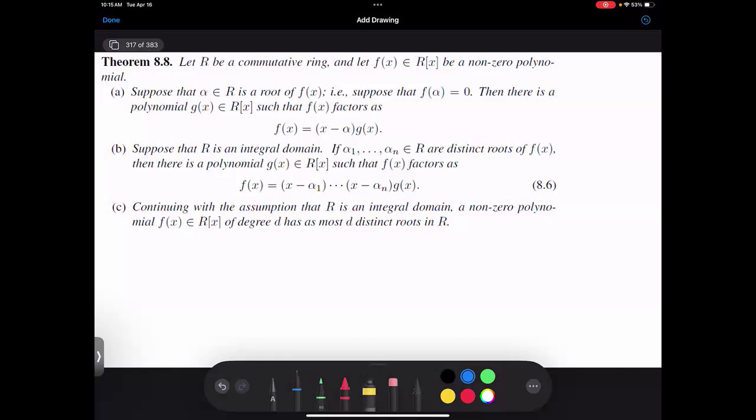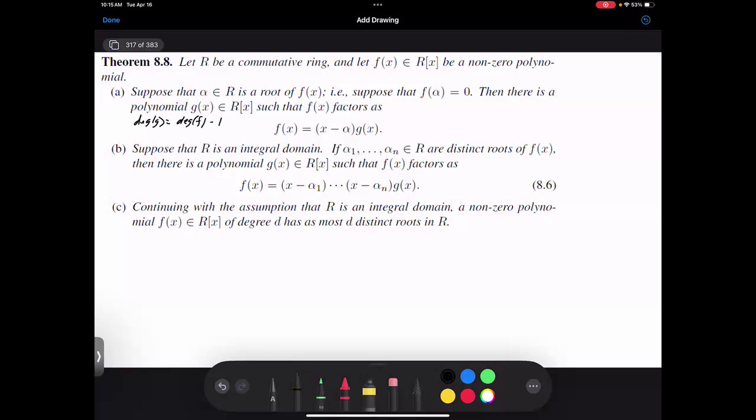So suppose alpha is a root of f of x. That means f of alpha is 0. Then there is some polynomial g such that f factors. And in fact, not only is there such a polynomial g, but we also have that the degree of g is the degree of f minus 1.